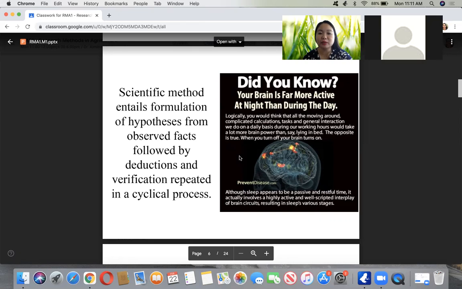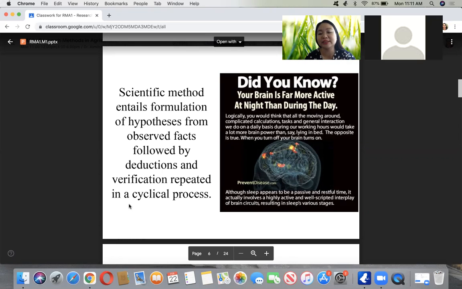At this point, we will go into detail on the different steps. To define, it entails formulation of a hypothesis from observed facts, followed by deduction or what we call conclusion, and verification repeated in a cyclical process.